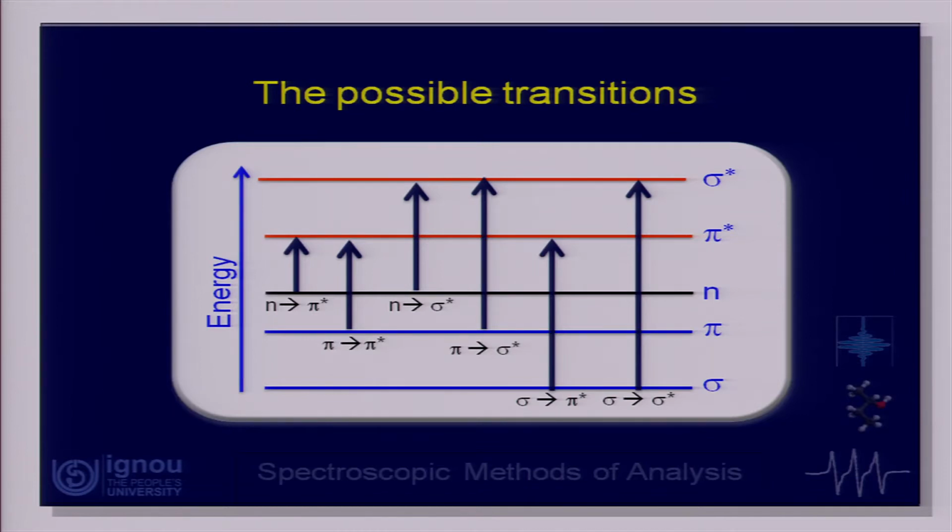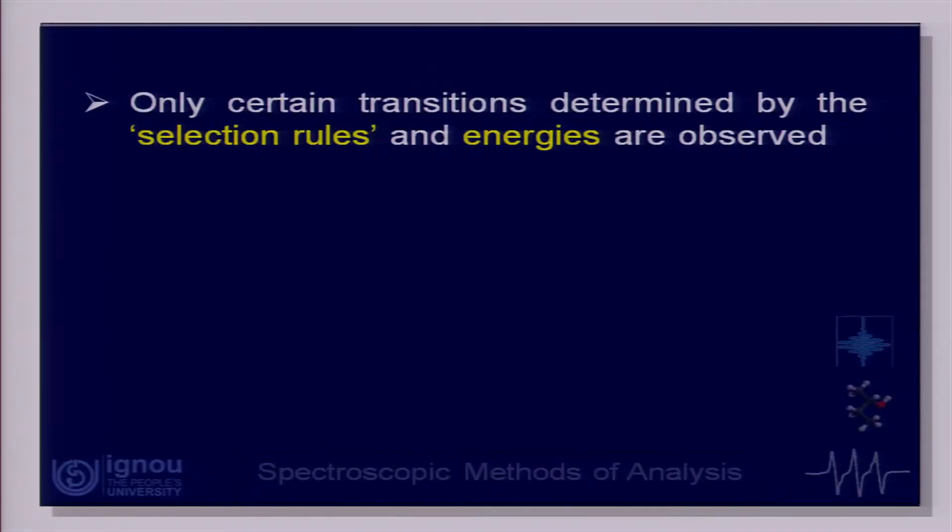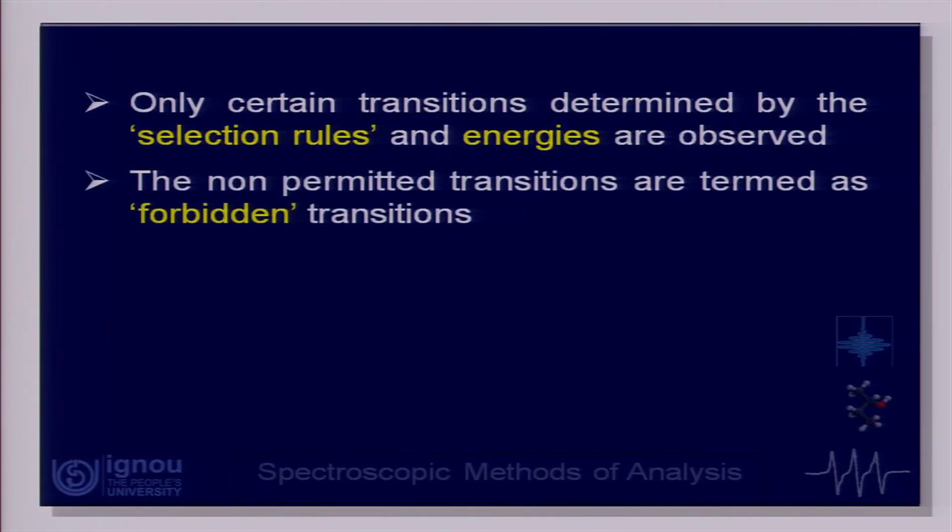However, when we actually observe the spectrum, we find that not all the transitions are observed, only certain transitions are observed, and that will be determined by the so-called selection rules and the energies required. As we look at what we observe, we find that the transitions we mentioned in one of the earlier sessions, those which are not allowed, that means the ones for which the transition dipole moment or the transition probability is very small or close to 0, are termed forbidden transitions.